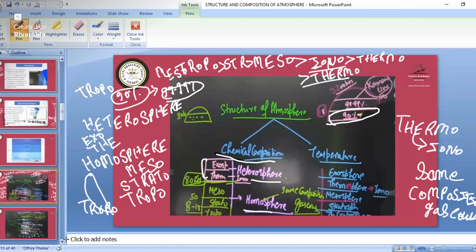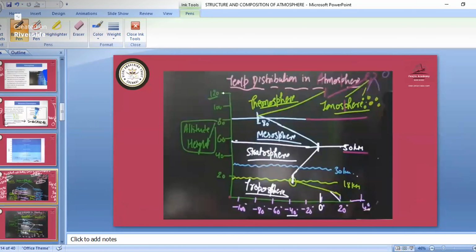So remember this one. Then see here, you must know this diagram. First we have the troposphere. Now why are they showing 16 kilometers or 18 kilometers? In some books it might be mentioned.